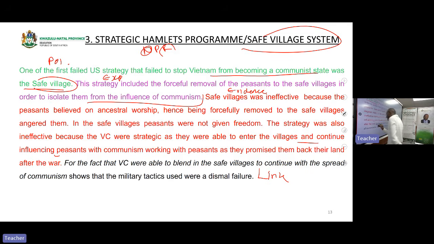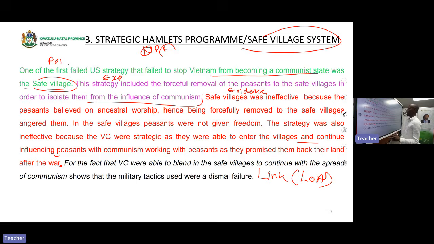Then when you have finished your content, you go into the link, what we call the line of argument. There is a mistake that we used to see in the writing of grade 12 learners. They say, the information in the above paragraph proves that, no, we don't do that.